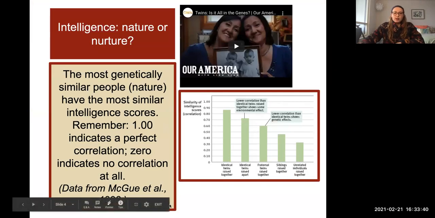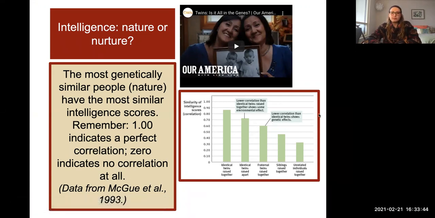Starting off, one thing for us to consider is, what do you think? Is intelligence a result of nature, meaning our genetics, or nurture, meaning the environment and maybe how you are raised, what kinds of resources you have? Something we have seen is that the most genetically similar people, meaning nature, have the most similar intelligence scores.